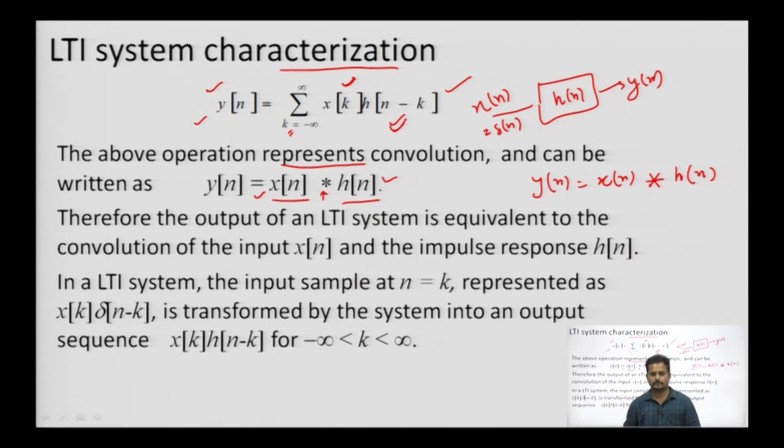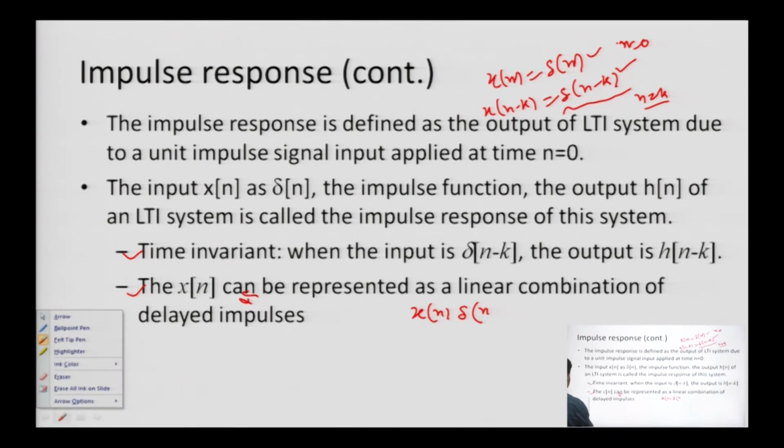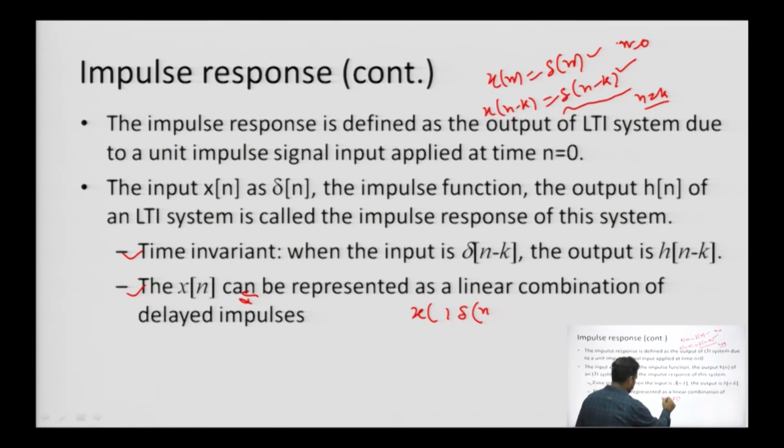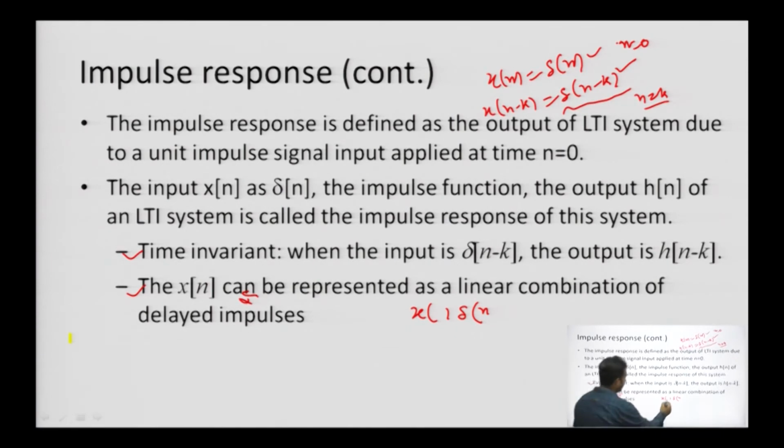So, for the LTI system, for the input sample n equals k, which represents x k into delta k, I am introducing one of the equations as x n into delta n minus k. This is the variable we are going to change, this is going to be k, and delta n minus k.